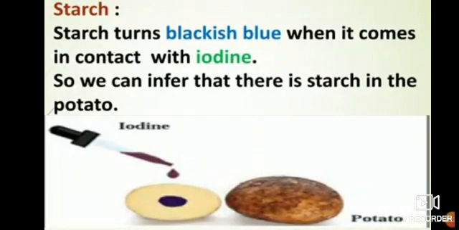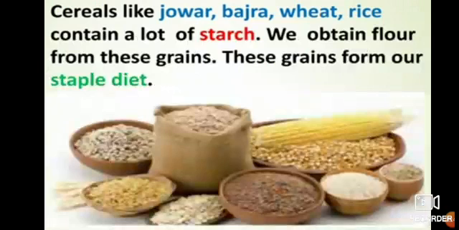And from where do we get this starch food? We get starch food from plants. Cereals like jawar, bajra, wheat, rice contain a lot of starch. We obtain flour from these grains. These grains form our staple diet.